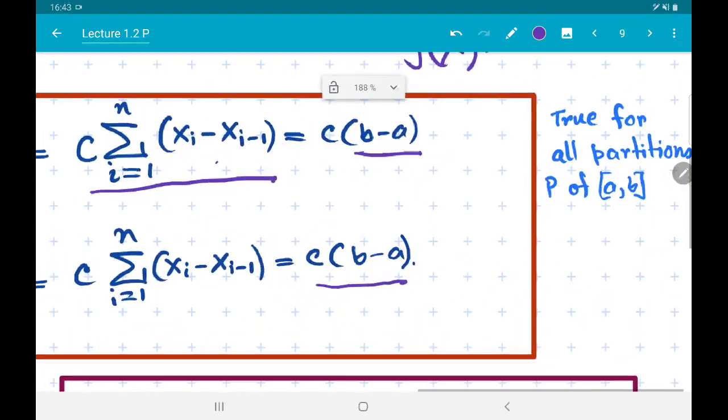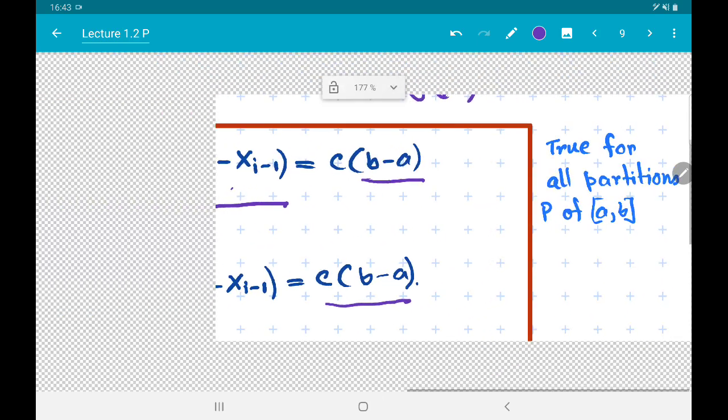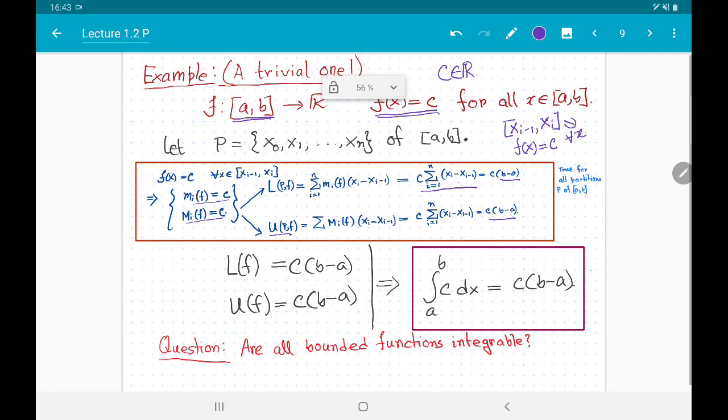What is more important, as I have already said, is that this calculation holds true for all possible partitions of the closed interval AB. What does it tell us? If we take the supremum of all LPFs, LF, we get C times (B minus A). Also UF, the infimum of all UPFs, is also equal to C times (B minus A). Consequently, f is integrable, by the definition of integrability, and the integral is the common value that LF and UF take.